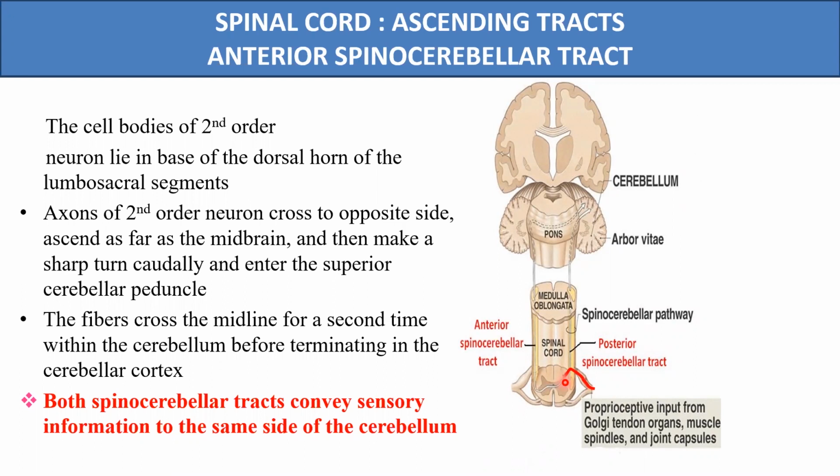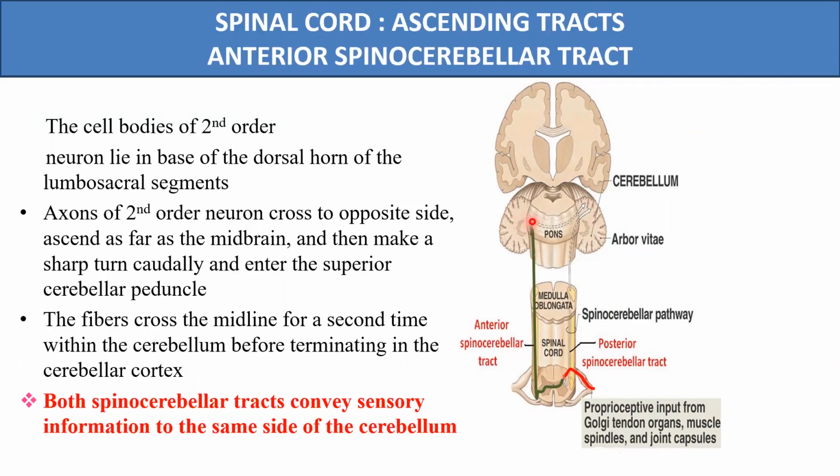But these second order neurons in the anterior spinocerebellar tract, they cross over to the opposite side. As we see in this green color, the fibers have crossed over to the opposite side, and they will now travel in the spinal cord as the anterior spinocerebellar tract. They are traveling in the anterior white column of the spinal cord. So these second order neurons, after crossing, travel as the anterior spinocerebellar tract, and they will ascend up